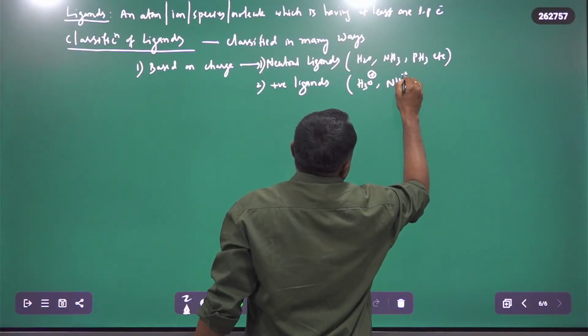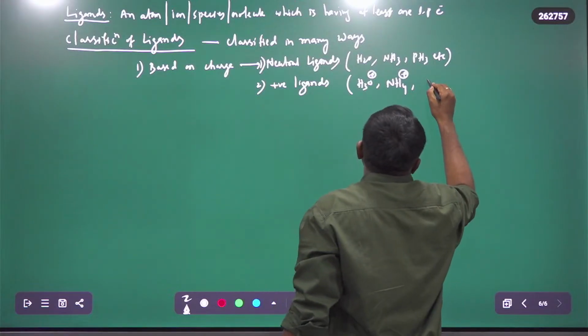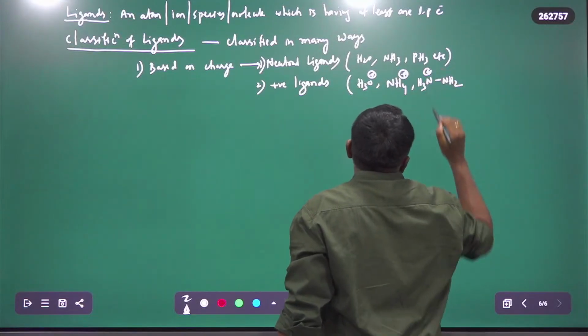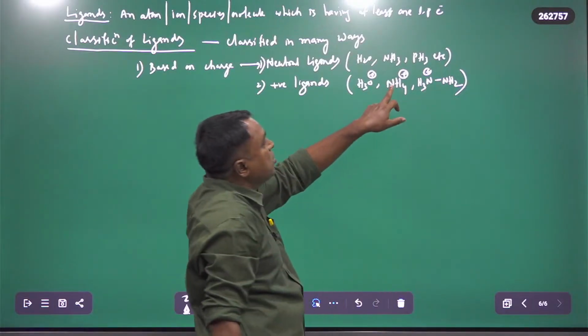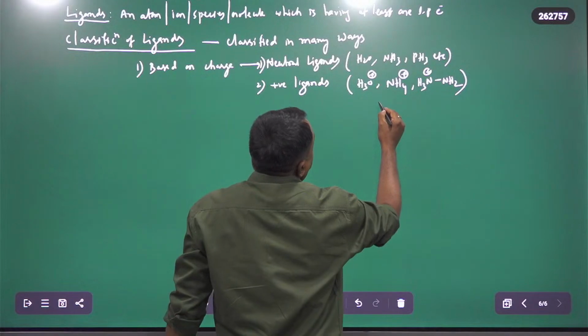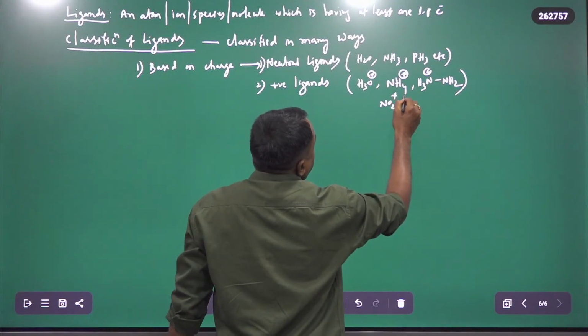NH4 plus, the ammonium ion, is a positive ligand, and NO2 plus is the nitronium ion.